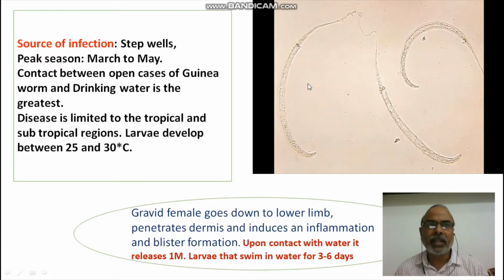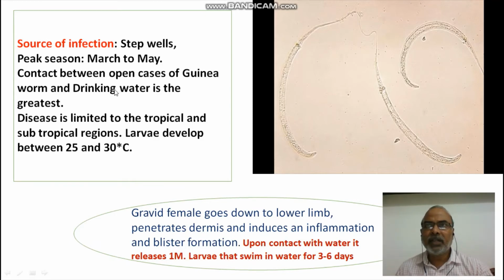Okay, let's go to the next slide. Okay, the main source of infection, as I mentioned, is the step wells. The peak season is March to May. So the contact is between the open cases, meaning the persons who have this parasite hanging down from their bodies, the open cases of guinea worm. Such persons move into the drinking water source and dip their infected part in the water.